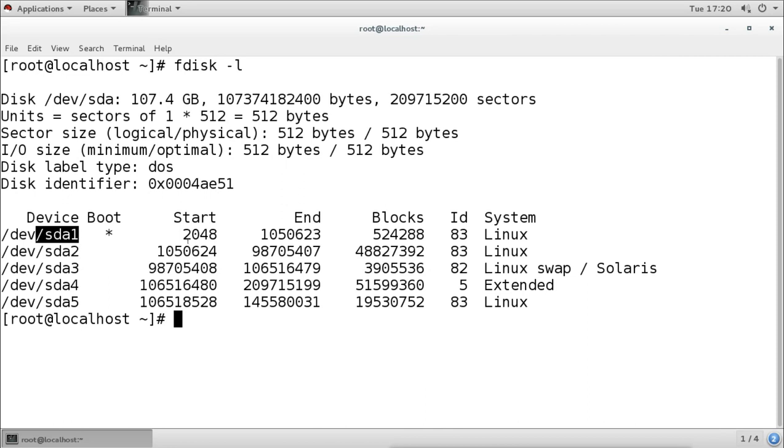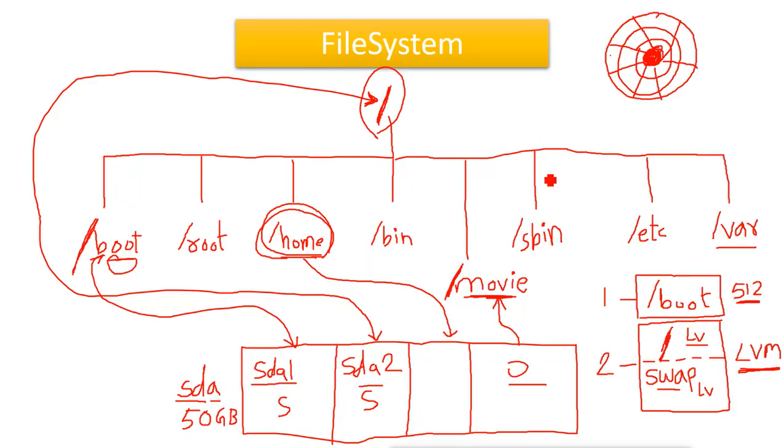Now here it is showing the starting sector of this partition and the ending sector of this partition. Now what is a sector? Physically, when you open the hard disk, you will see the disk like this. In between there is a motor which is rotating the disk.